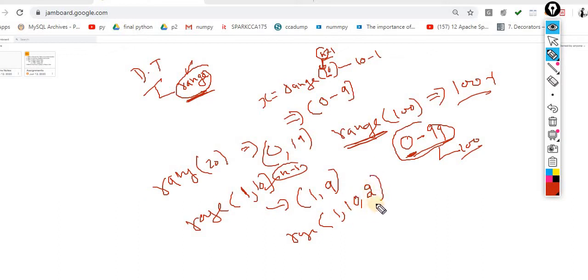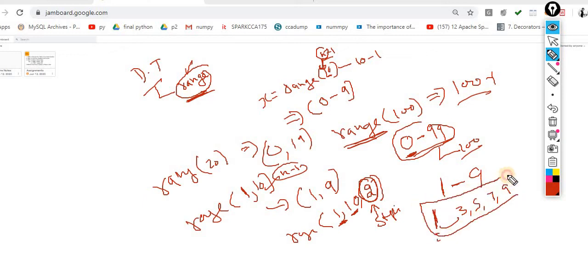What is this third argument? This is called stepping. I am starting from here, and my boundary is up to 10, which means I have to run 1 to 9. And I have to take a step of 2. I am standing on 1 and take a step of 2: 1 plus 2, I get 3. 3 plus 2, 5. 5 plus 2, 7. 7 plus 2, that is 9.